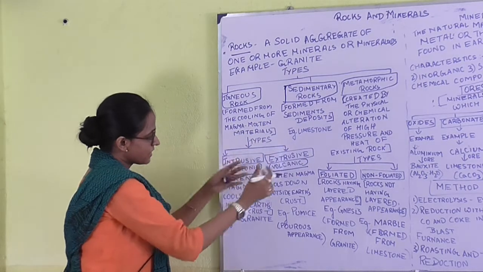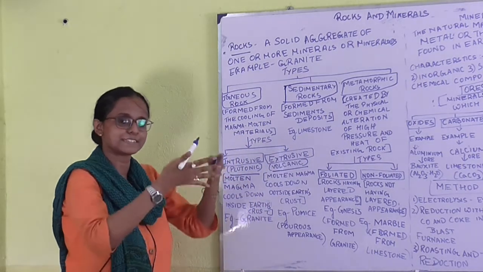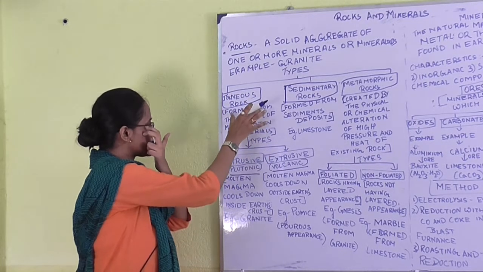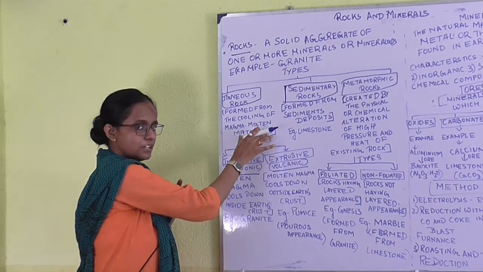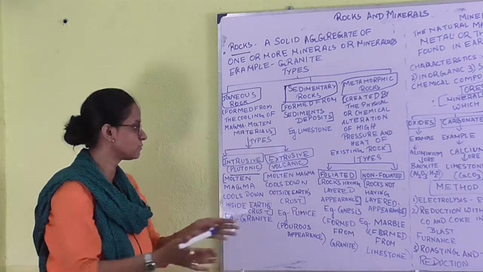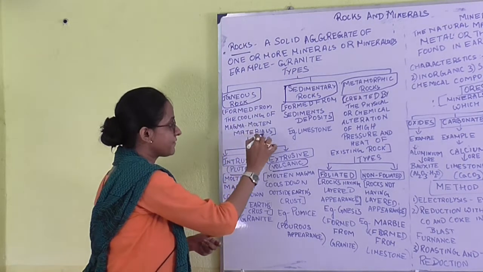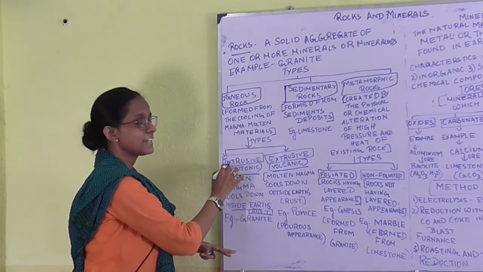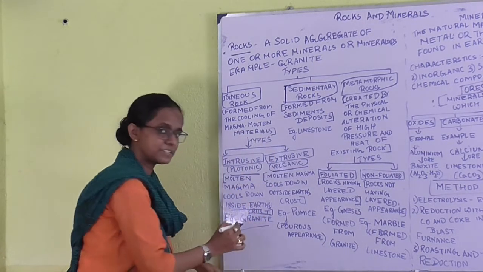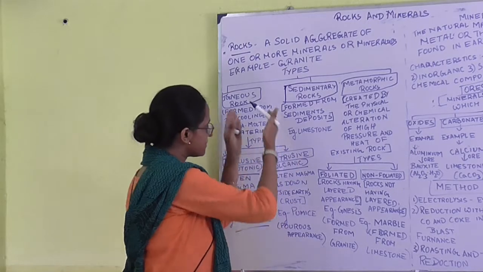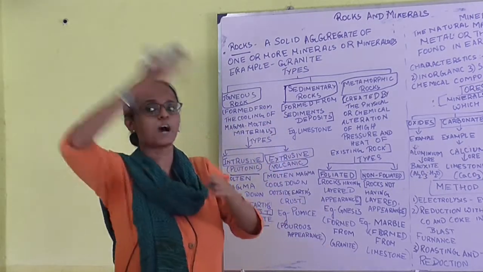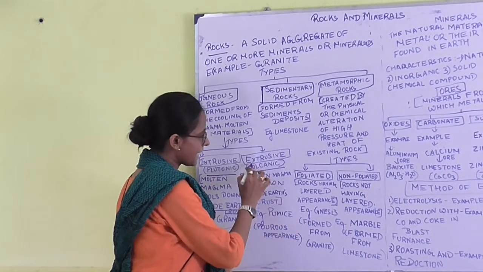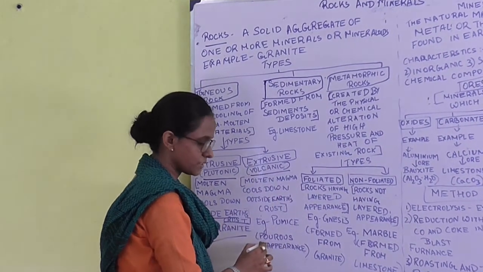Whenever molten magma cools inside the earth's crust, it forms intrusive igneous rock. An example is granite. Whenever the molten magma cools down outside the earth's crust, that is called extrusive igneous rock. Example, pumice.